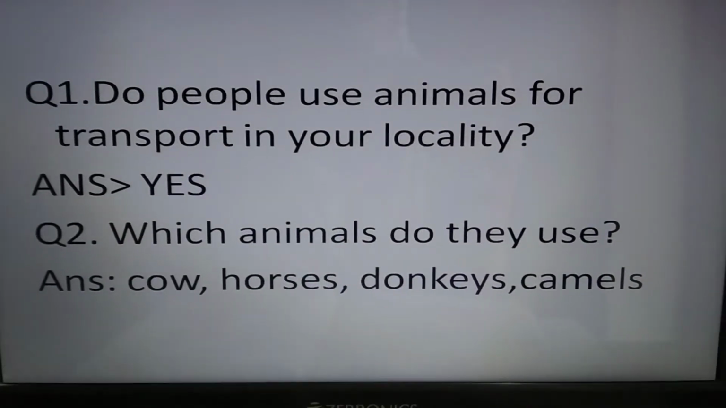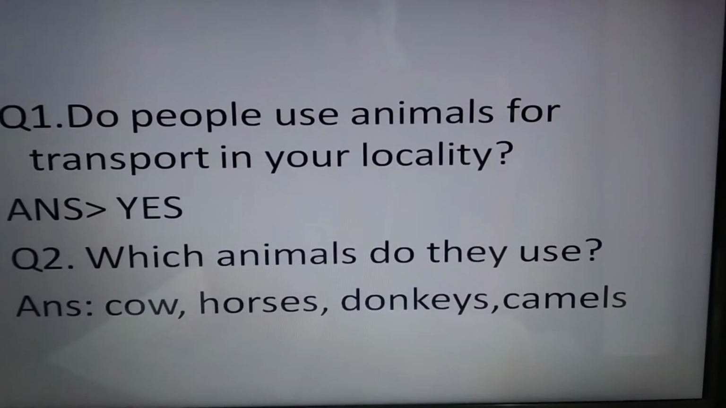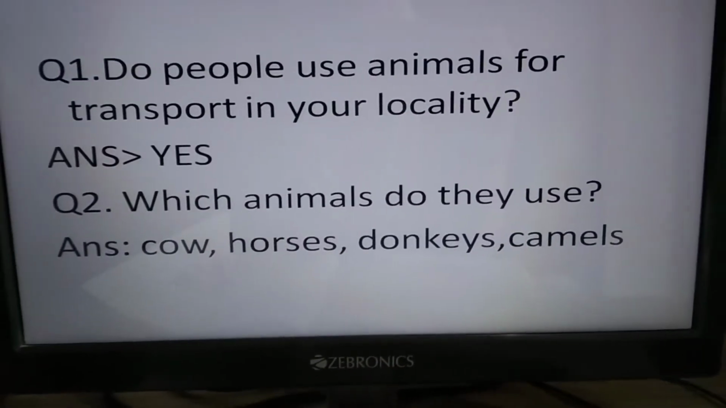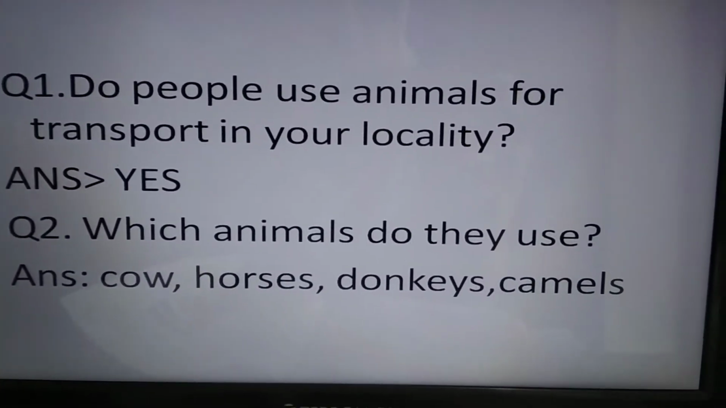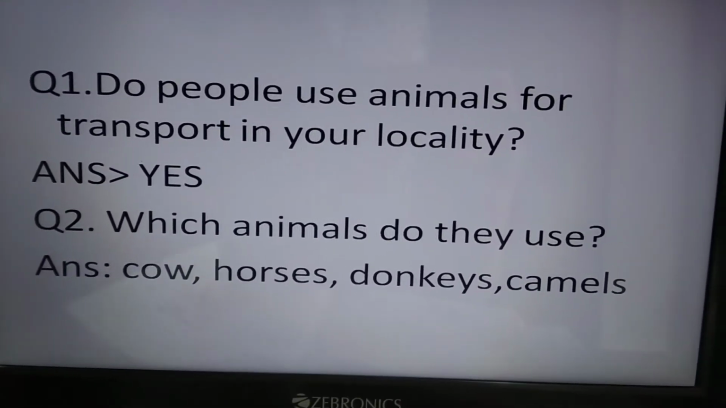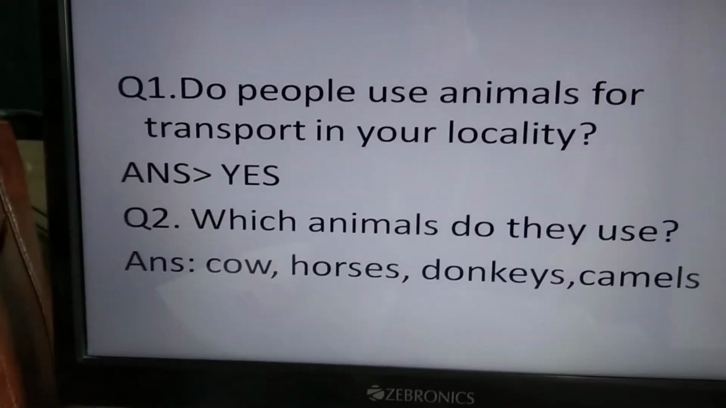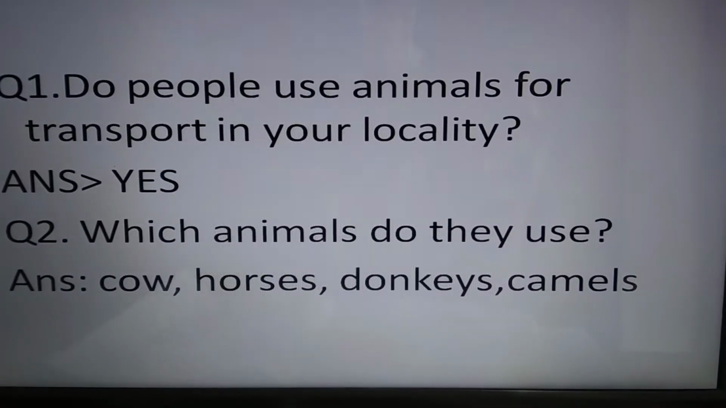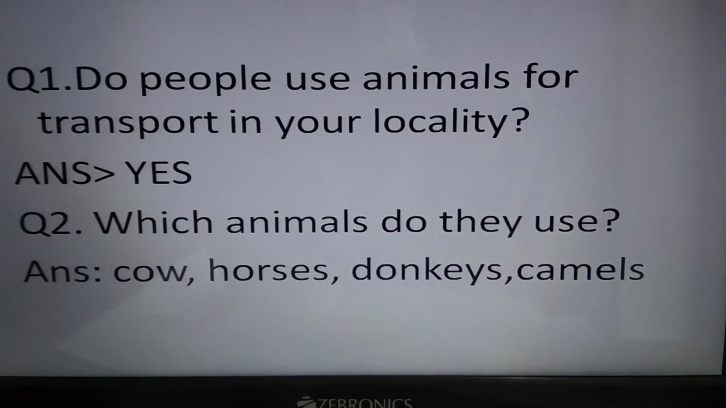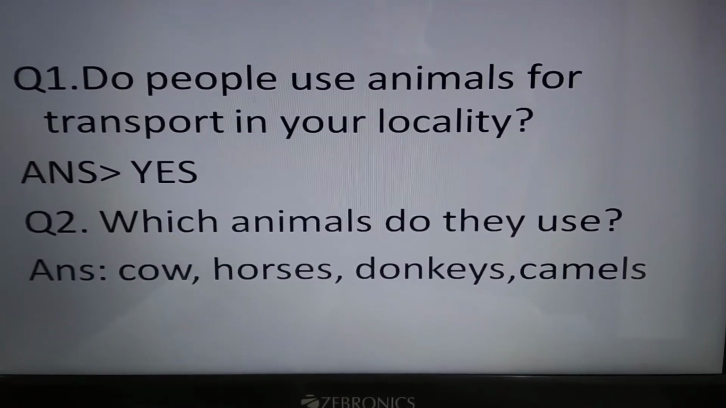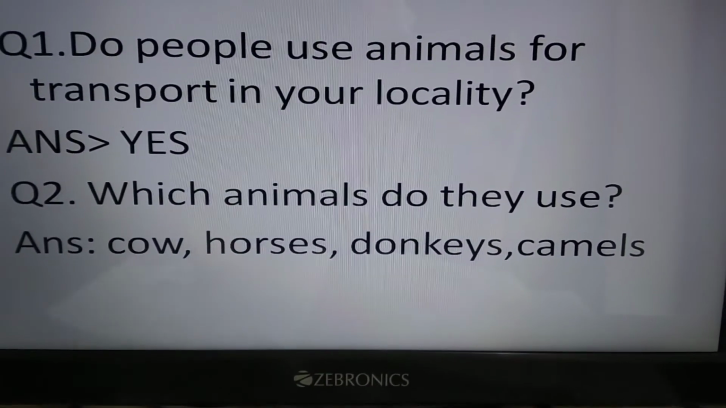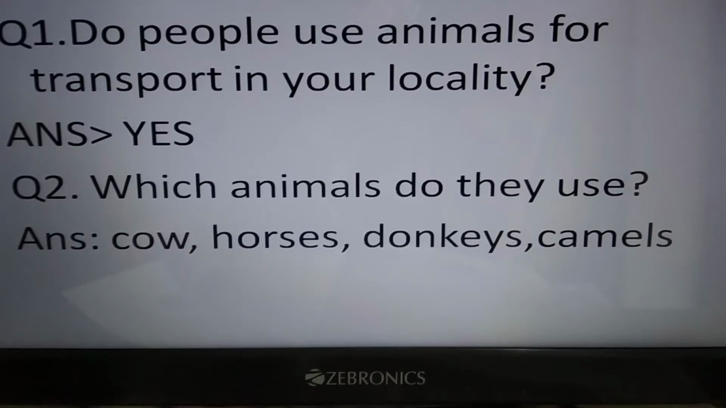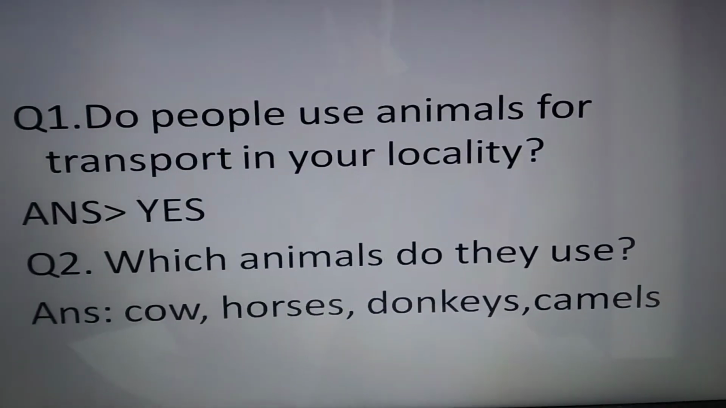Next question. Which animals do they use? Yes, tell me the answer, students. Which animals do they use? Check in your textbook and tell me the answers and what you understand. Let us see the answer. Cow, horses, donkeys, camels, elephants, and what are the other animals you can think of? You can also write in your classwork. I will check. Which animals do they use? Cow, horses, donkeys and camels.